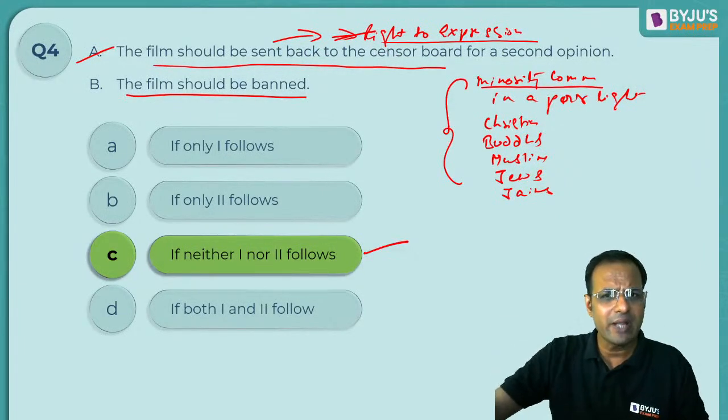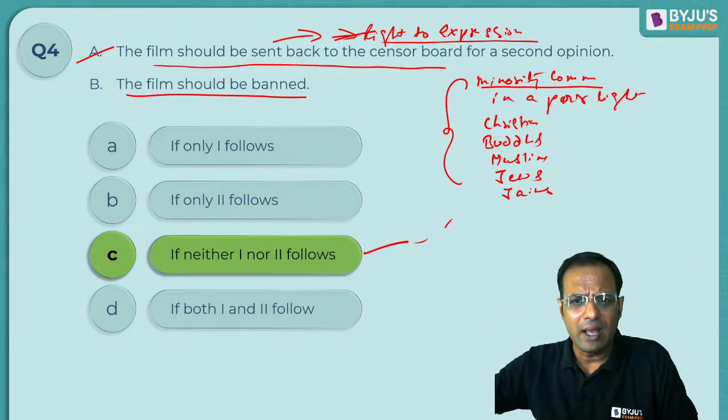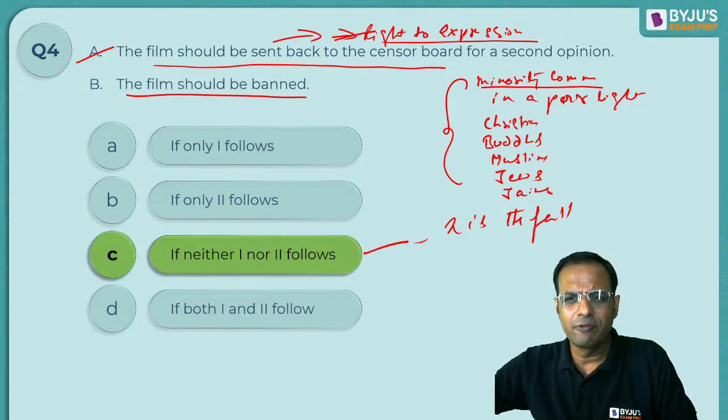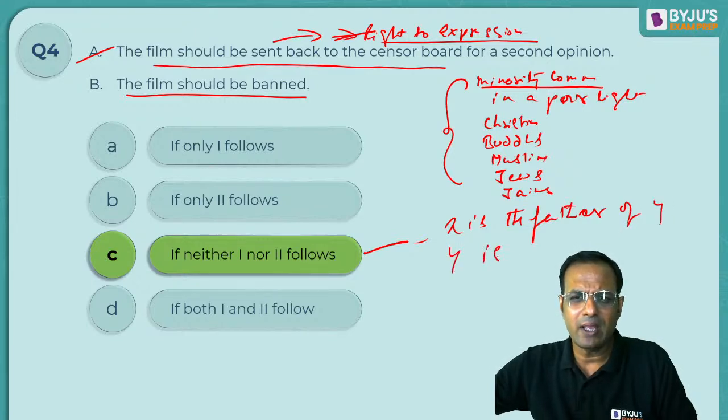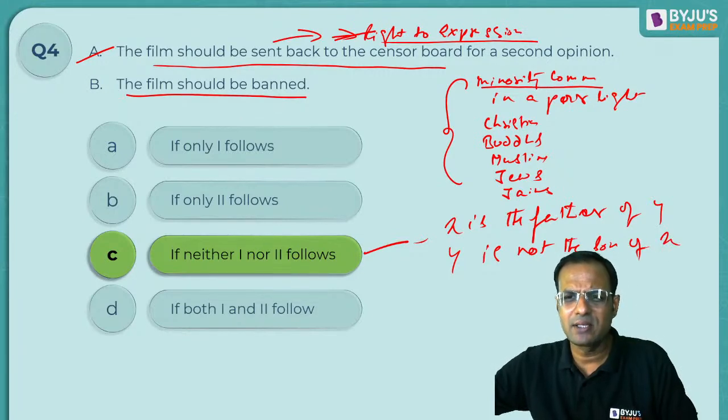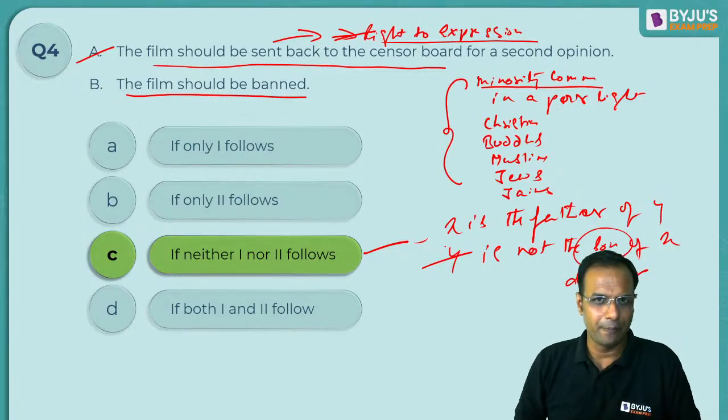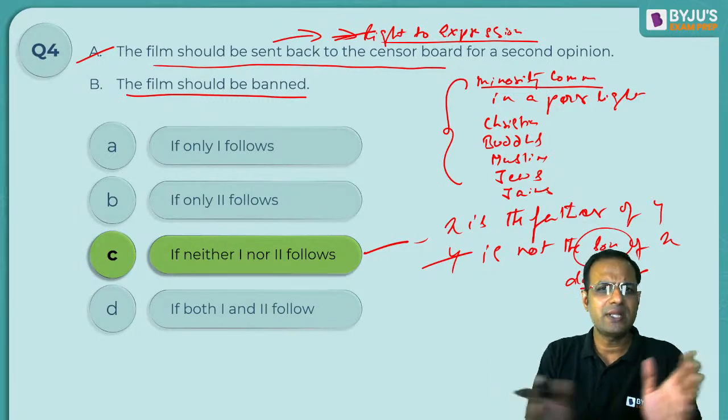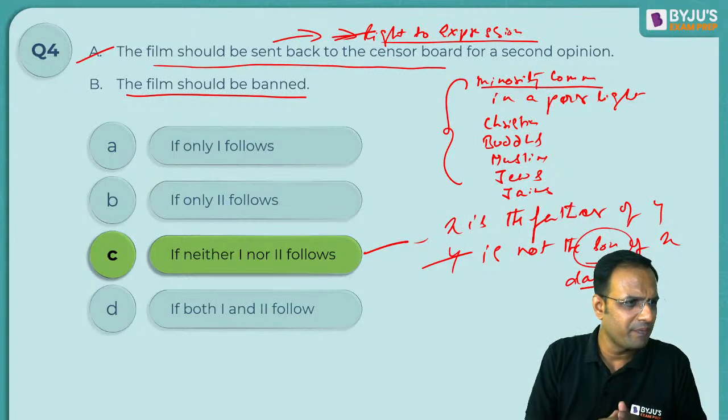X is the father of Y, but Y is not the son of X. It is possible Y may be the daughter. We cannot say that the statement is invalid.